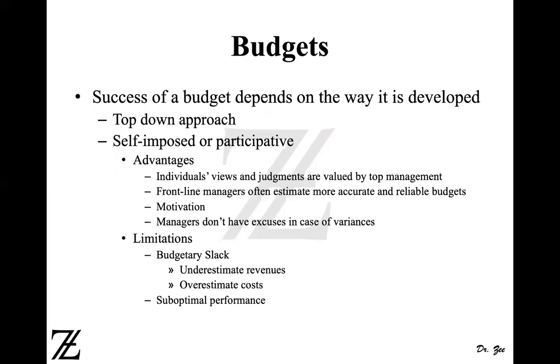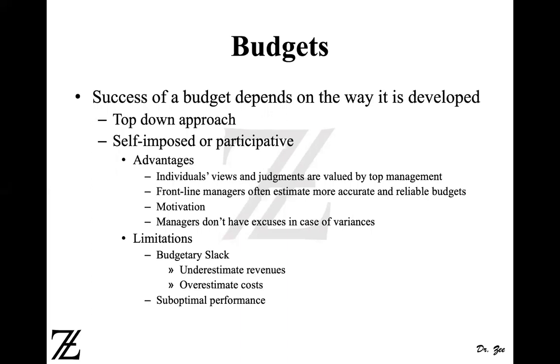In a top-down approach, the top management imposes the budget. They say, this is what we are expecting, you have to achieve this. So the top manager says this is our sales quota, we are going to target this kind of market, and you have to make this much in sales and make this budget possible, right? And the line managers take that and try to implement it.